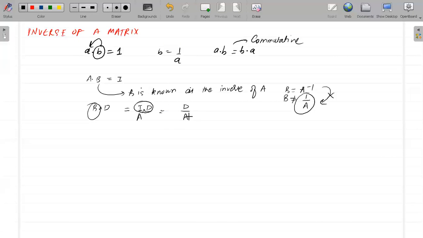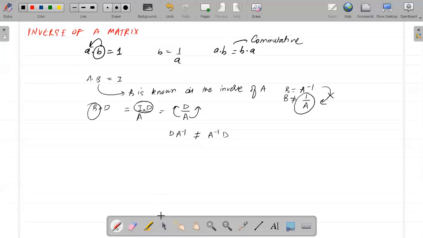Now if again I want to write in terms of A inverse, should I take A inverse this side, or this side? This is not clear, because D into A inverse is not equal to A inverse into D. Because of this, we understood that we cannot write B as 1 by A. So in short, there is no division of matrices.